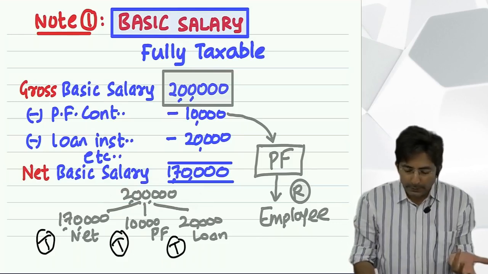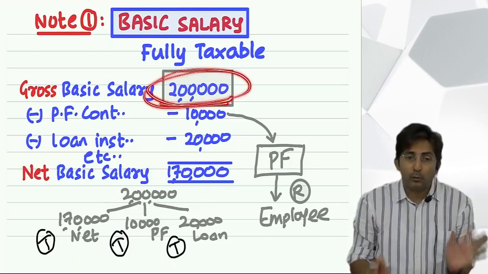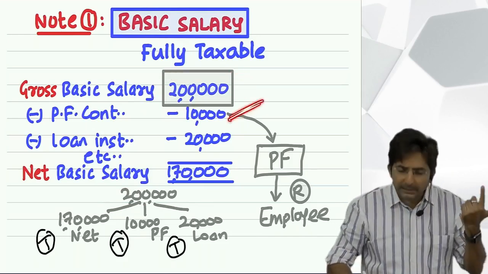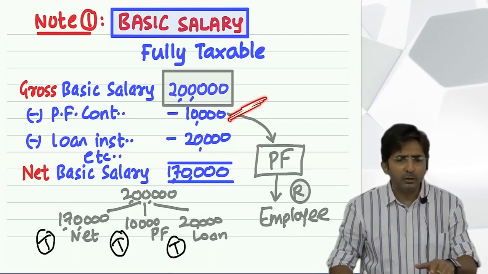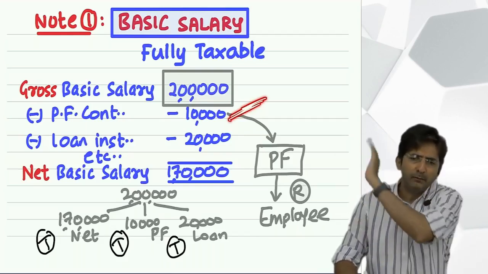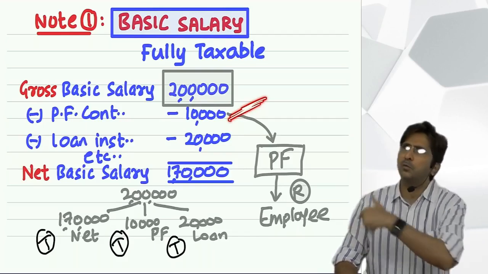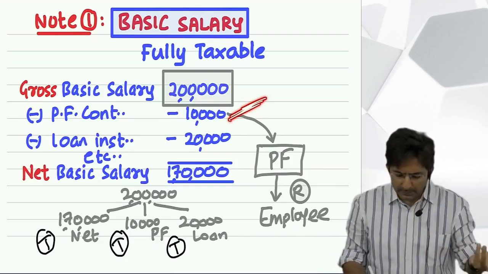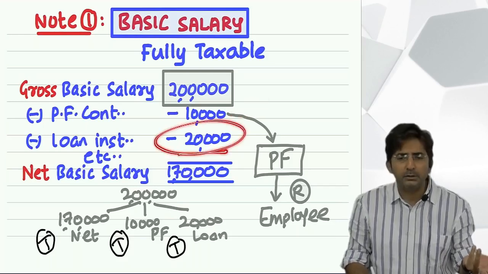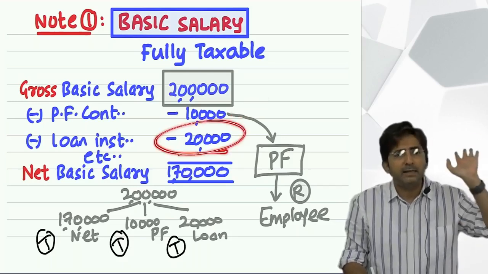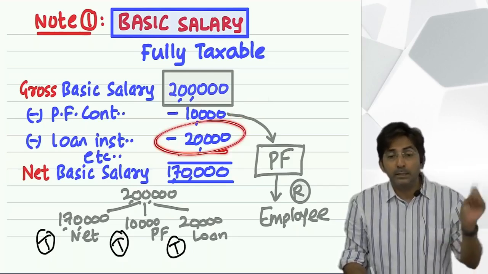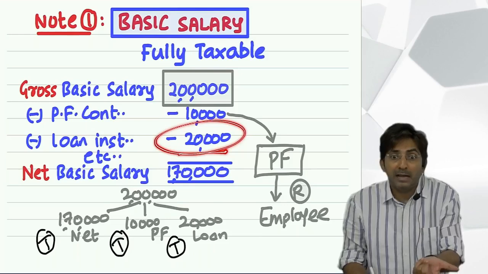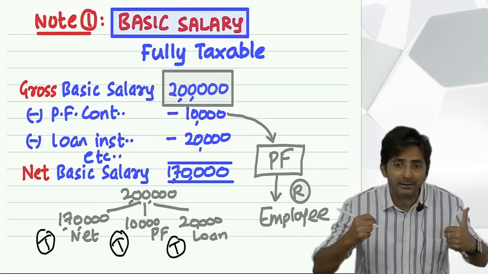A student will think what? Out of 2 lakhs, I got 170, okay, 170 will be taxed. Why not on 10,000? 10,000 you are not getting now, but you will get somewhere in future. But government doesn't want to wait for future. They want to tax it now. Similarly, this 20,000 you already received in advance as a loan. And when you received the loan, you didn't pay tax. So now you pay the tax, because now it is not a liability, now it is part of your salary.